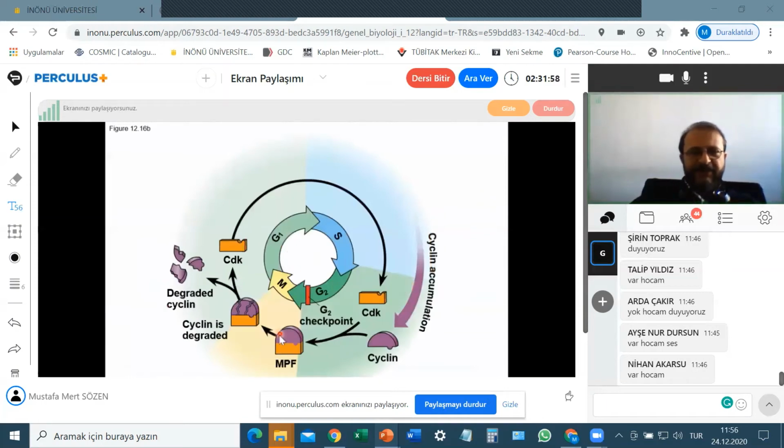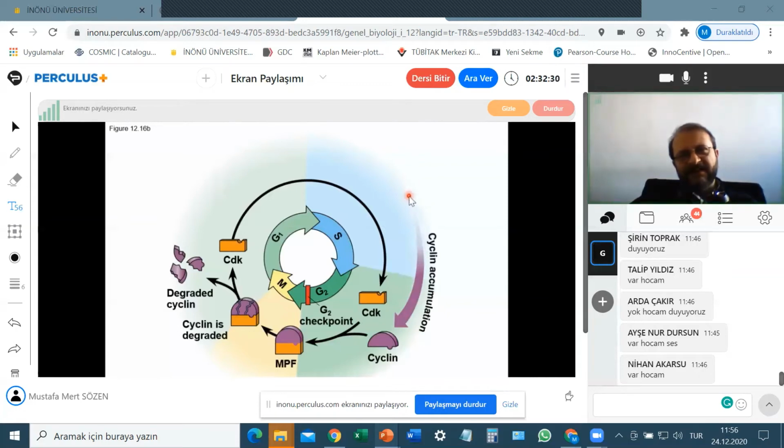In this picture, you can see better as well. This is G1 stage. There are CDKs, cyclin-dependent kinases, but there is no cyclin. So CDKs are inactive. When the cell passes the G1 checkpoint and goes into S phase, this cell starts to synthesize cyclin. So this arrow shows the cyclin synthesis.